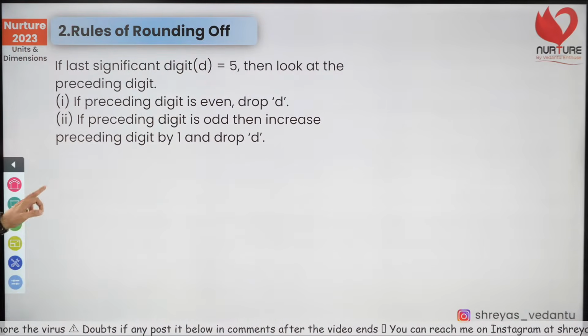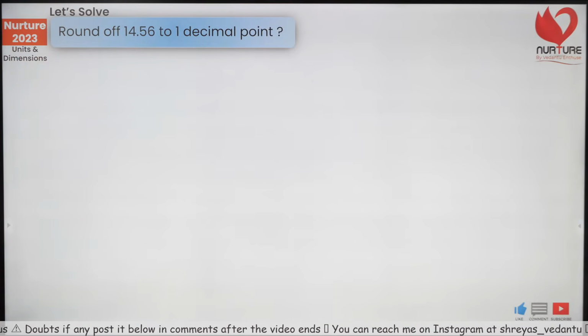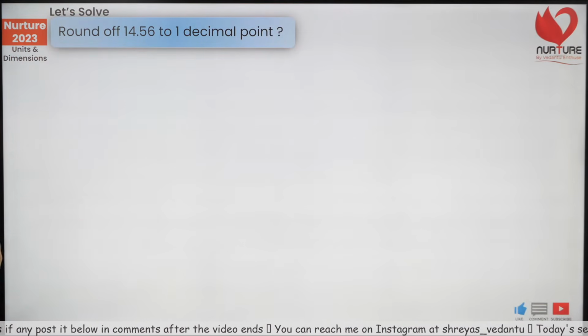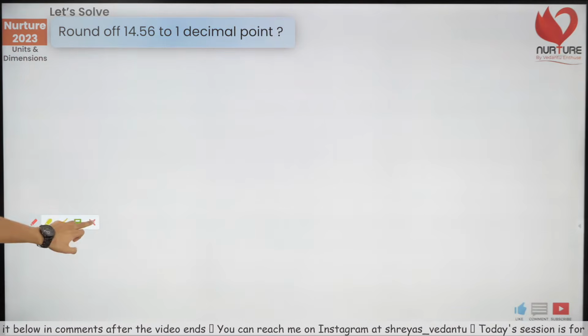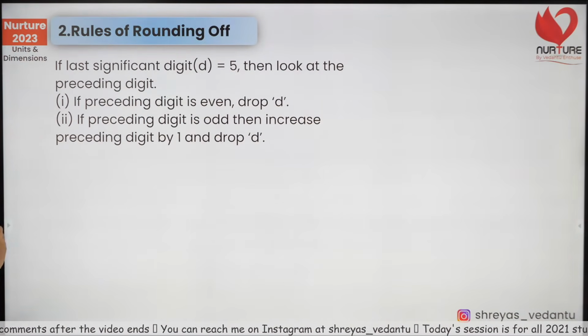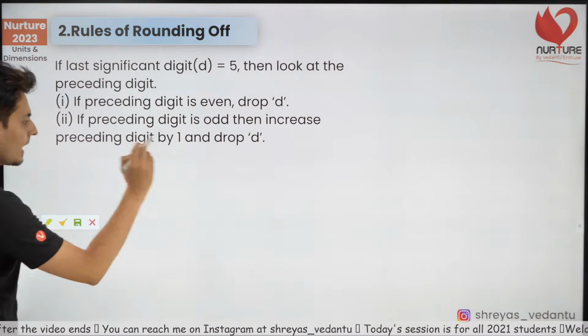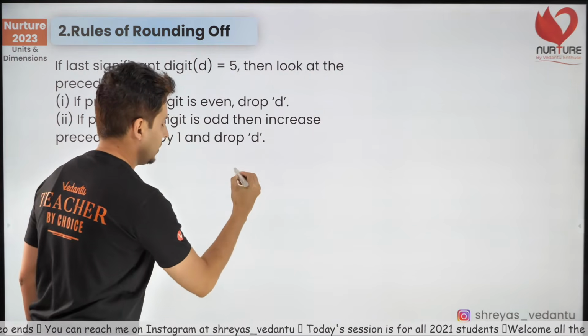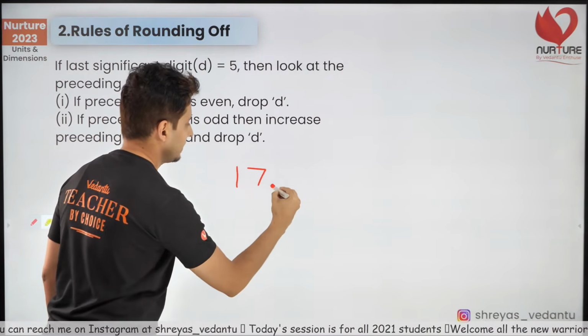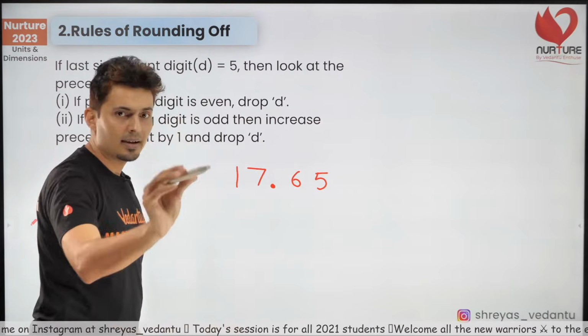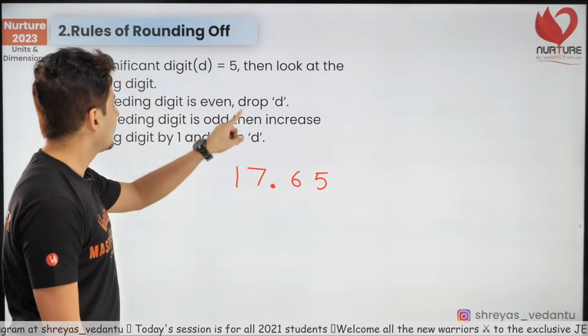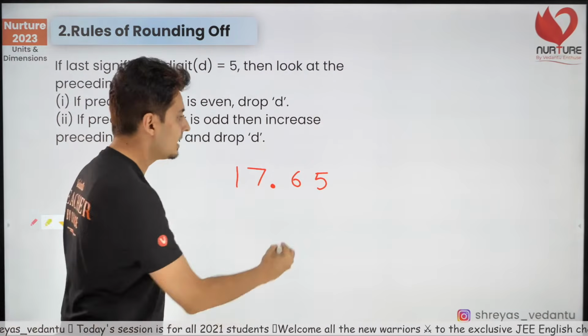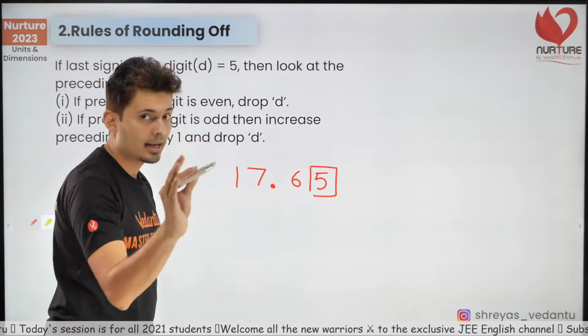Example. Let's see what that means. Imagine I have 17.65. The last digit is exactly equal to 5.